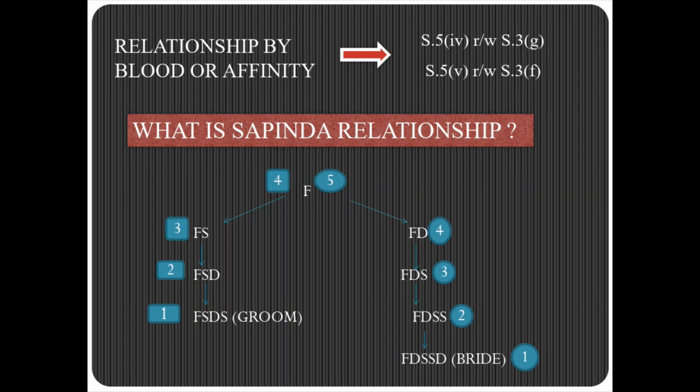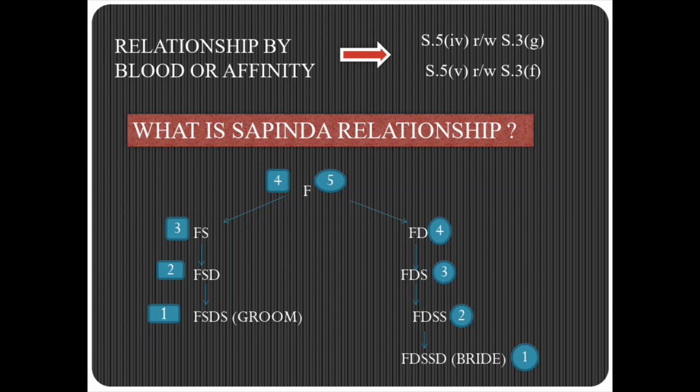Marriage between sapindas is the highest sin according to Vijnaneshwara. Under the Hindu Marriage Act 1955, 5 degrees in the line of ascent through the father and 3 degrees in the line of ascent through the mother are the sapindas, and those people related as sapindas are not allowed to marry. Sapinda relationship is always traced upwards. Degrees are computed inclusive of the person concerned and the common ancestor.